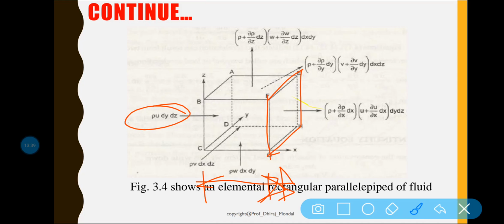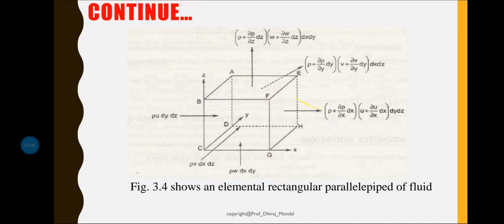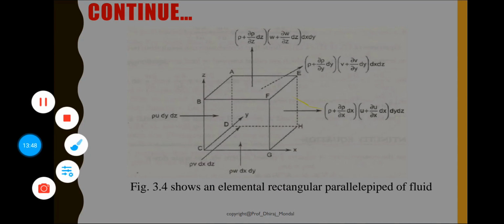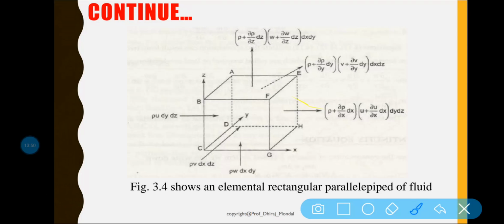Now, through the face EFGH, let us consider some mass is gained. According to the Taylor's function, you know that this total amount of mass is there. Now we are assuming that there is some generation when it is leaving the control volume from the face EFGH, so with respect to space there is some generation of mass.